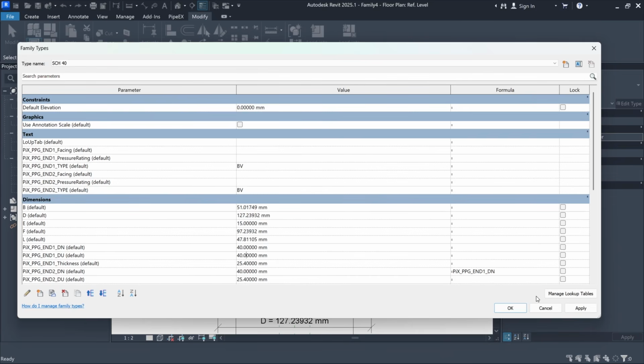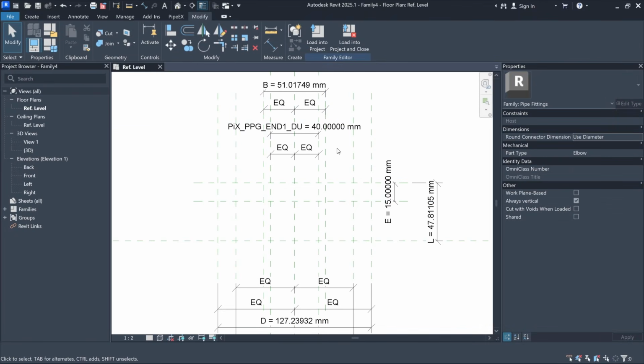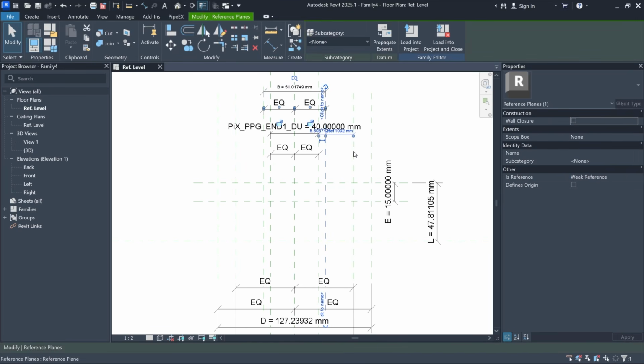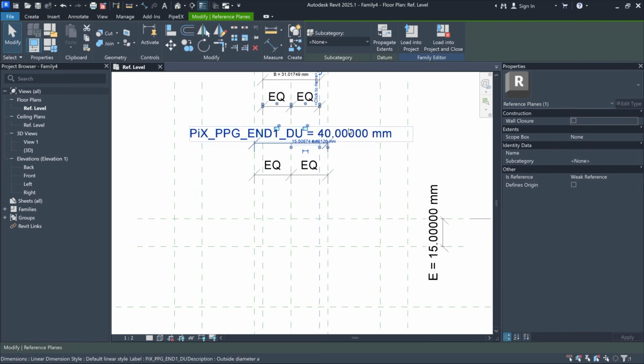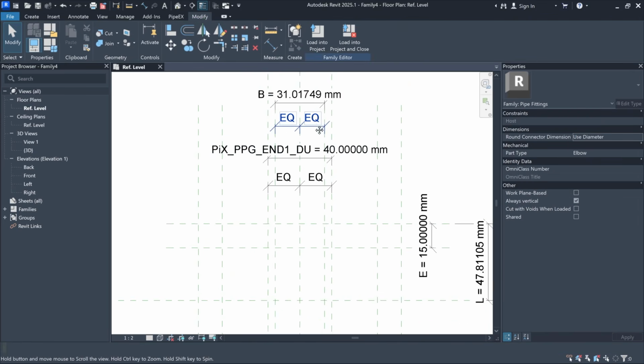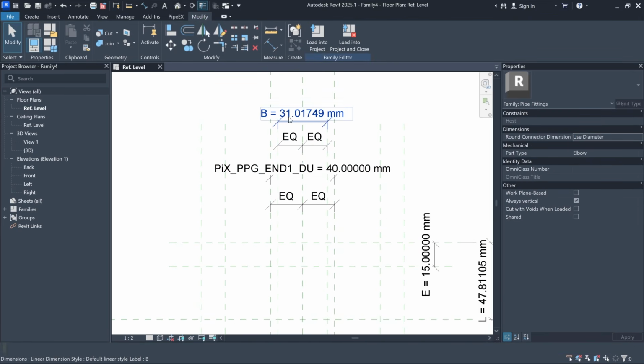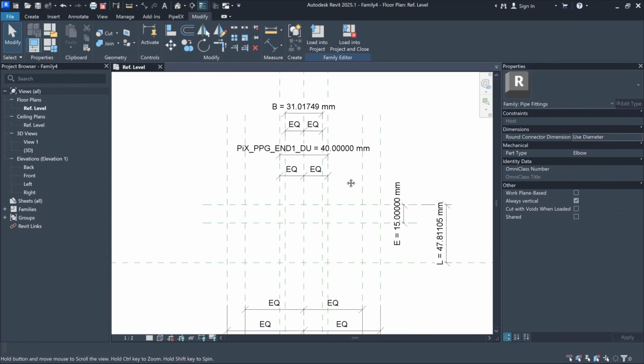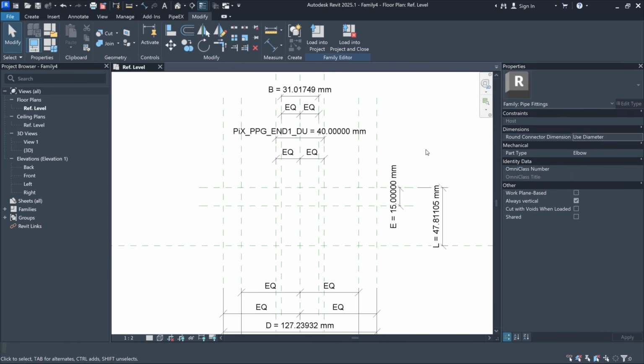And I'll click apply and OK. So the bore parameter should be smaller than the tube diameter. So yes, I'll set it to 31 millimeters for now. And later we'll add a CSV file that will control all these values of the dimensions.